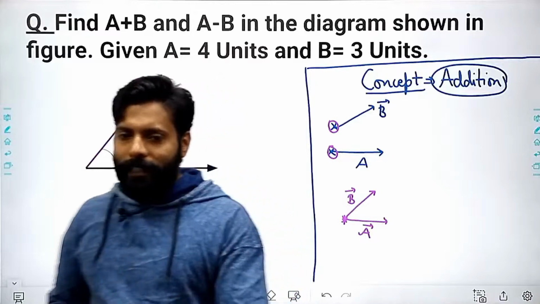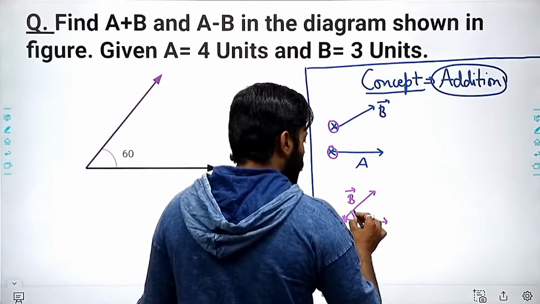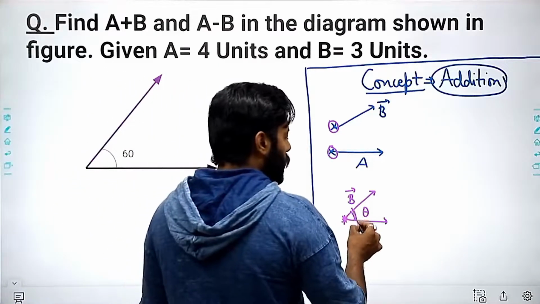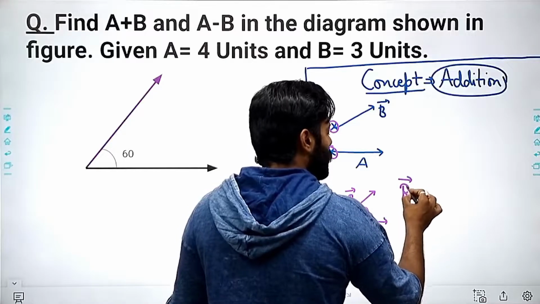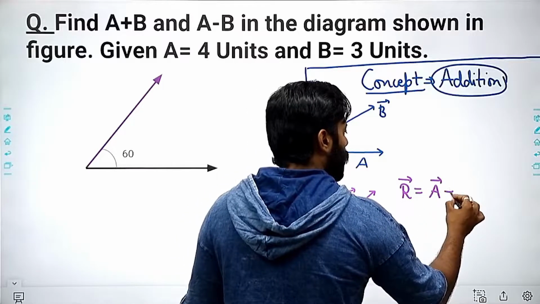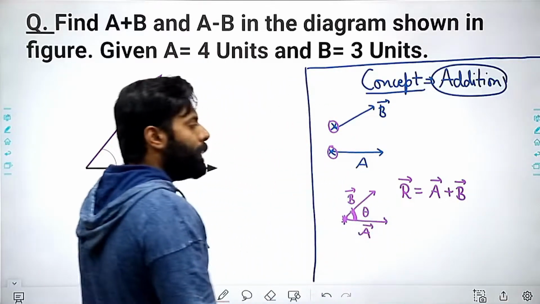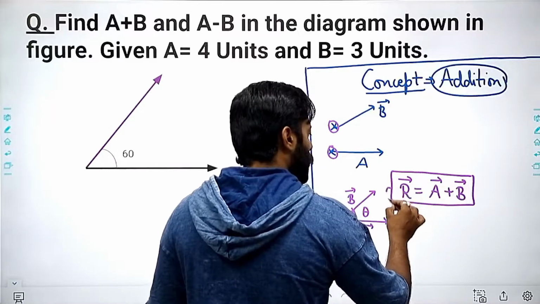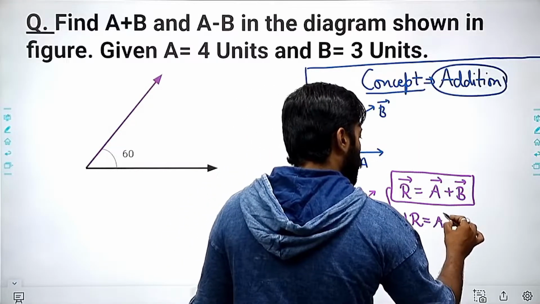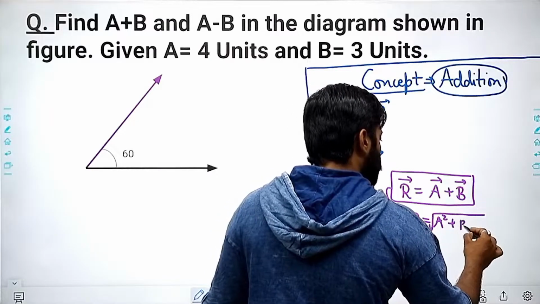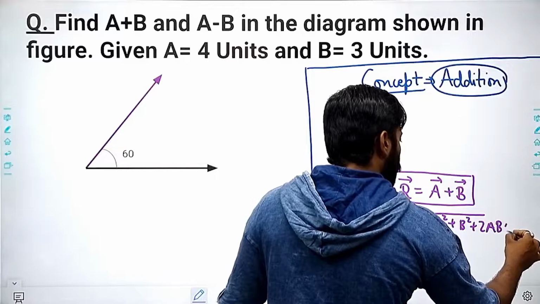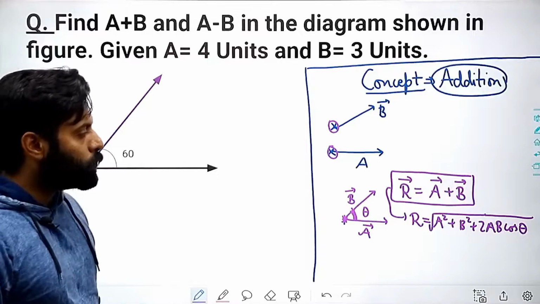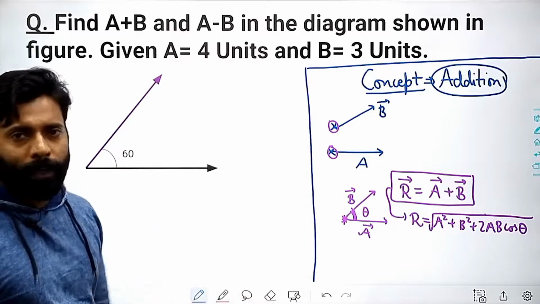If I am going to add the A vector and B vector, and the angle between these vectors is theta, then the resultant vector will be A vector plus B vector, and that can be solved using the formula square root of a square plus b square plus 2ab cos theta, right?